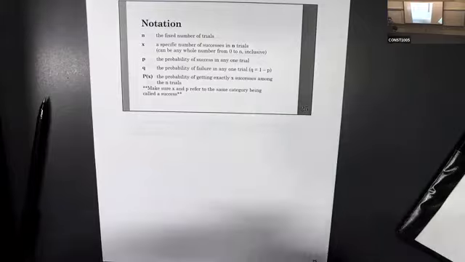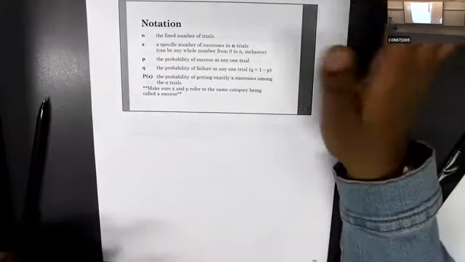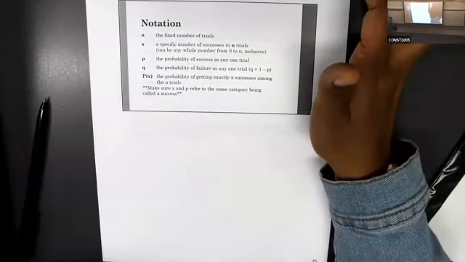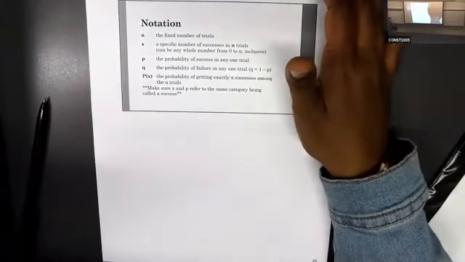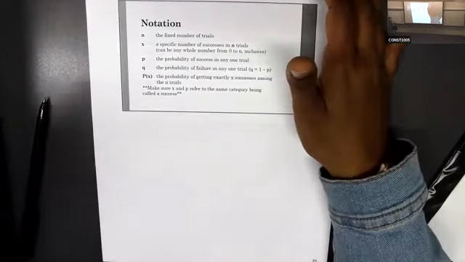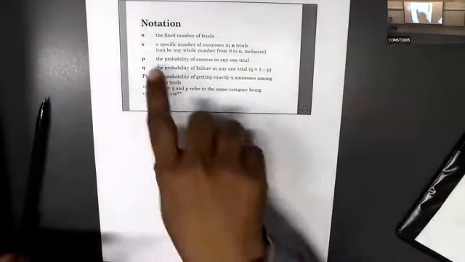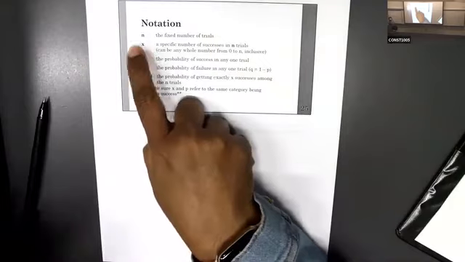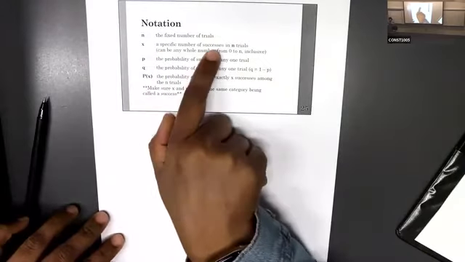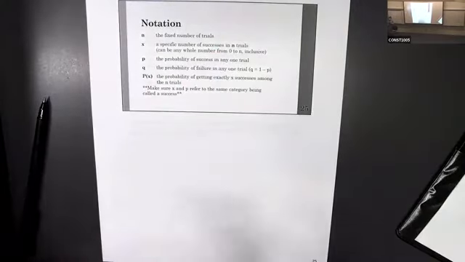It can be 10 or it can be 9, because we have 10 chances. So x is the specific number. If you want to find the probability of getting 3 heads out of 10 trials, that 3 is the x, the specific number of successes in your n trials.